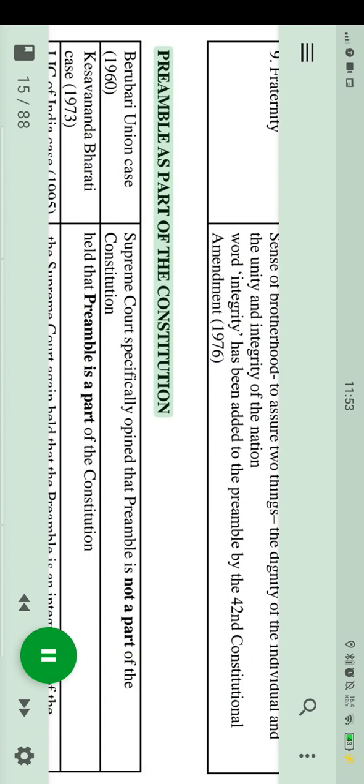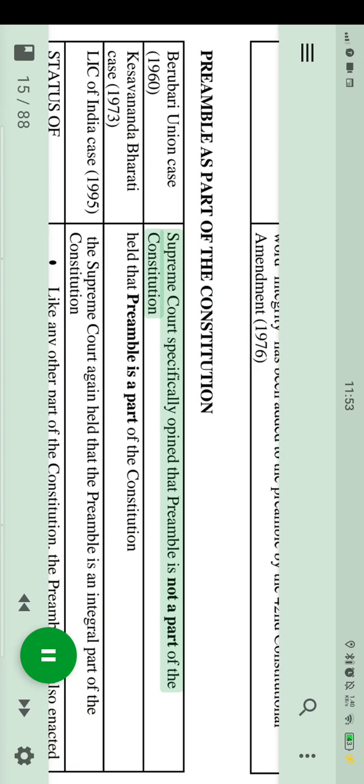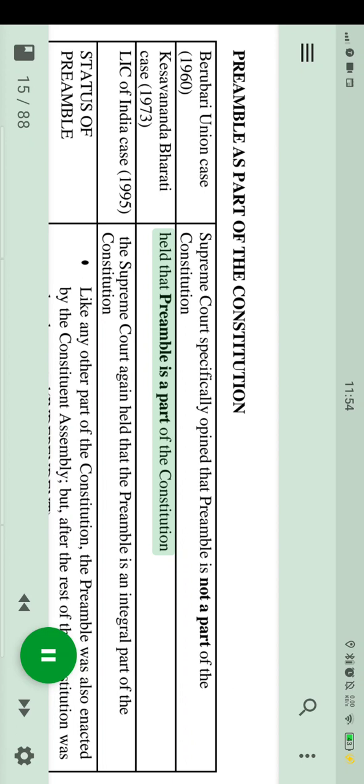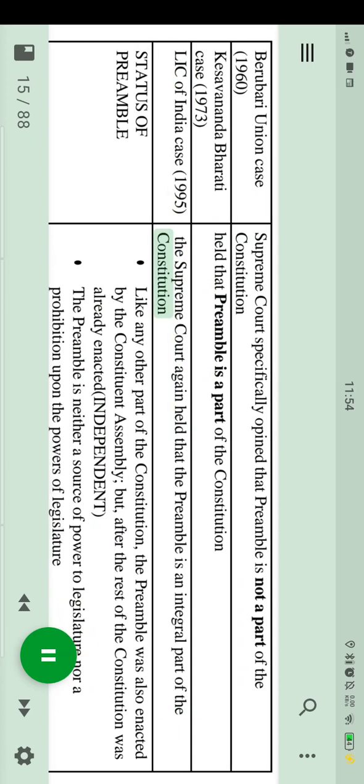Preamble as part of the Constitution. Berubari Union Case, 1960: the Supreme Court specifically opined that preamble is not a part of the Constitution. Kesavananda Bharti Case, 1973: held that preamble is a part of the Constitution. LIC of India Case, 1995: the Supreme Court again held that the preamble is an integral part of the Constitution.